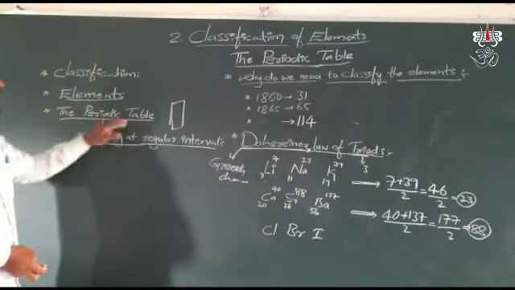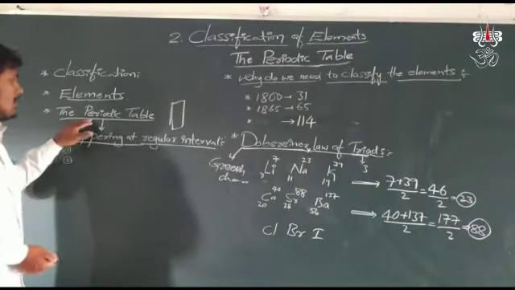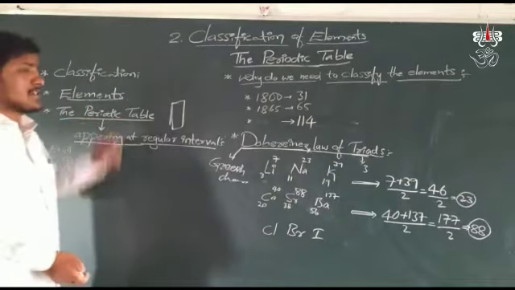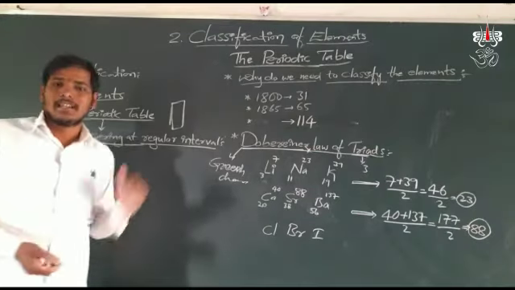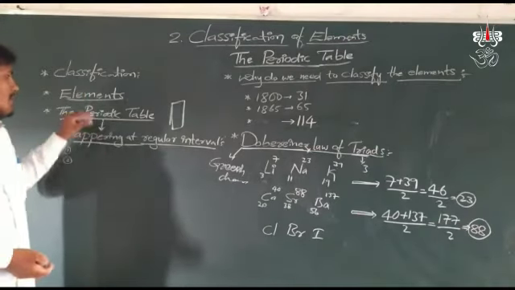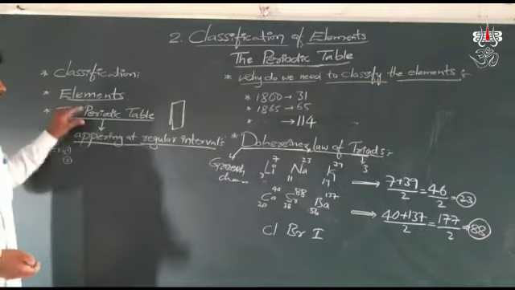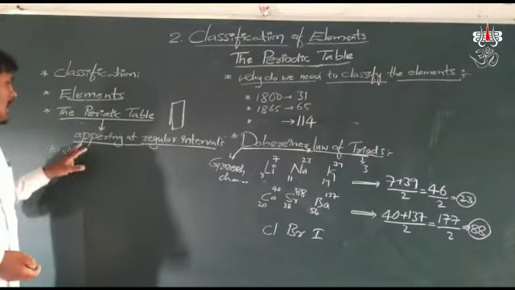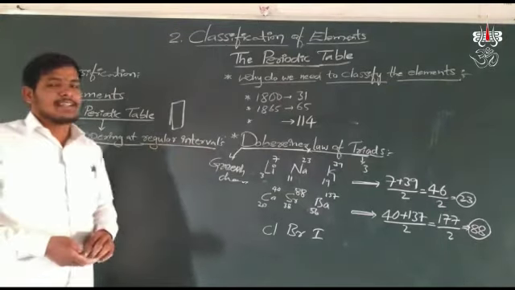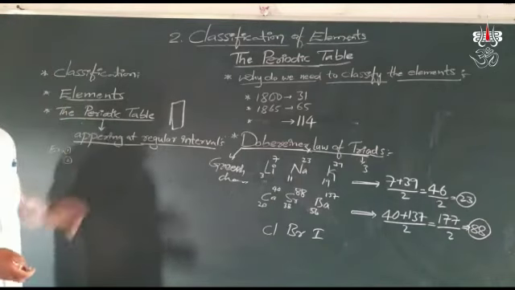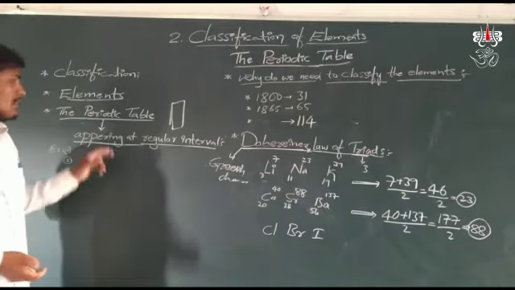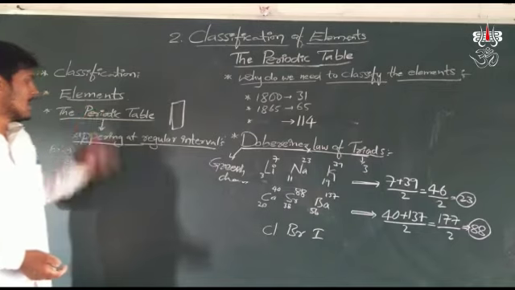What is meant by the periodic table? The periodic table is a table which consists of 118 elements in chemistry. What is meant by periodic? Periodic means appearing at regular intervals.